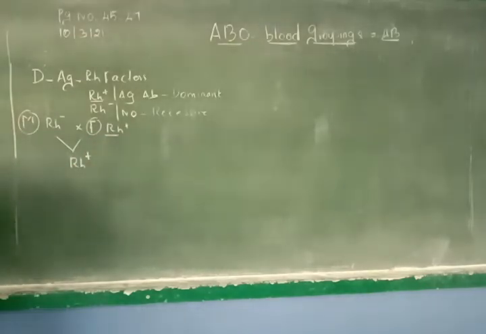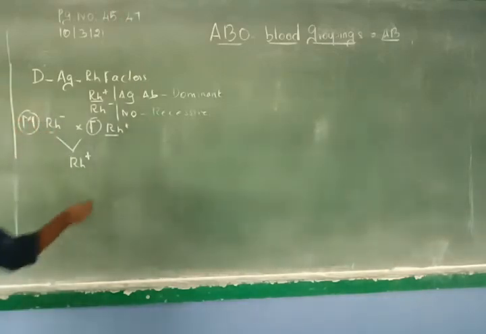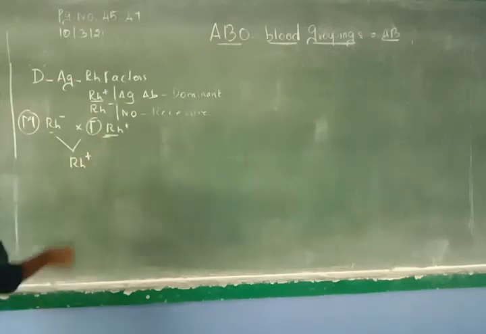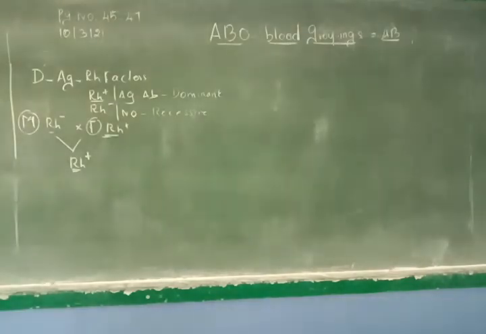Okay. If we take the situation where the mother is Rh negative, the father is Rh positive, and the fetus will be Rh positive, this is problematic, an incompatibility of Rh factors. It is given there.